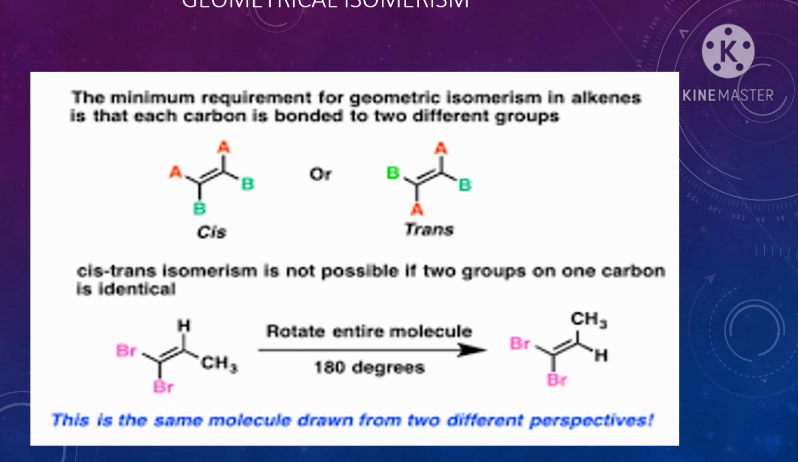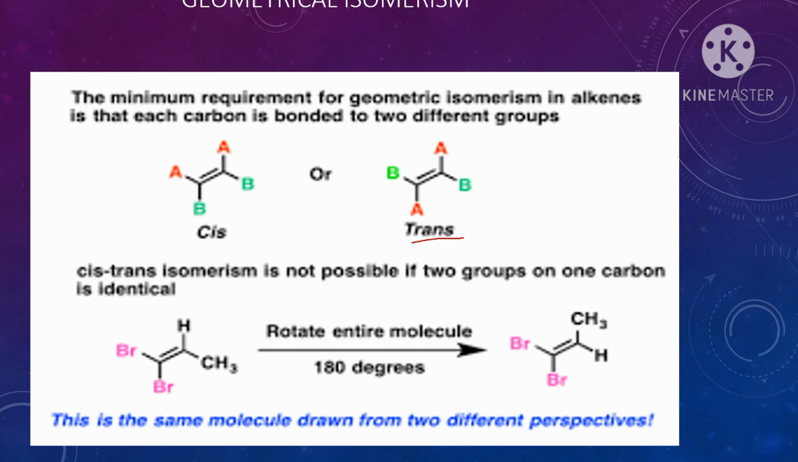The minimum requirement for geometrical isomerism in alkenes is that each carbon is bonded to different groups. If the carbons are bonded to different groups, then only is geometrical isomerism possible. In the first example, we can see that the two carbons are attached to two different groups. The first one is called cis and the second one is trans.